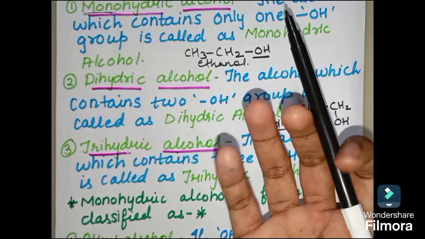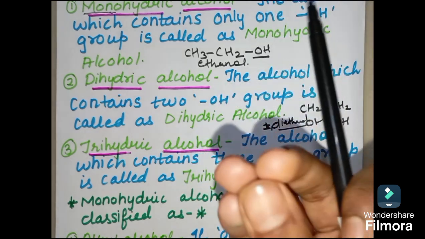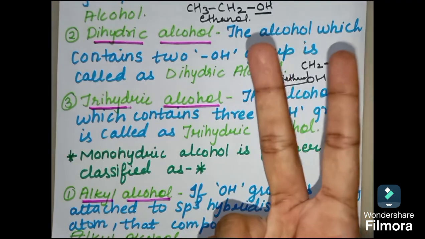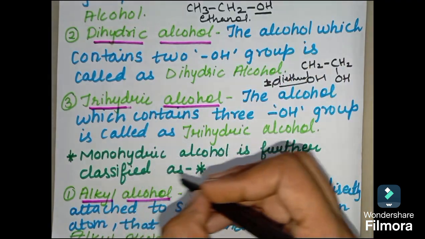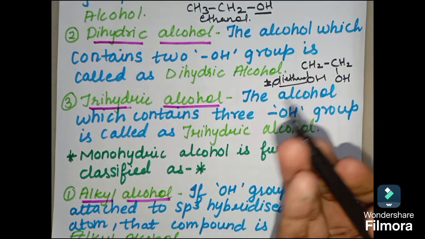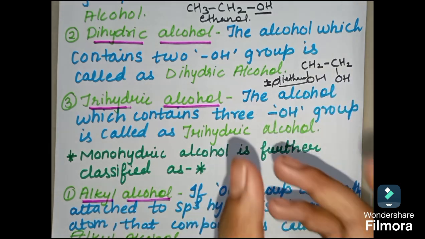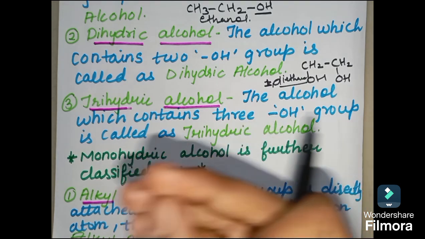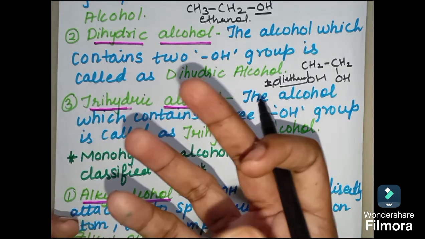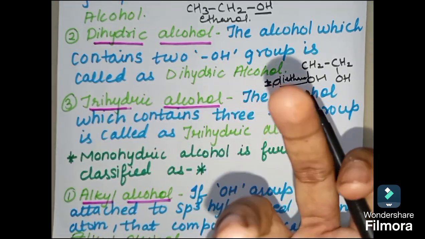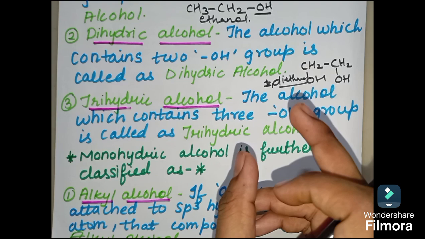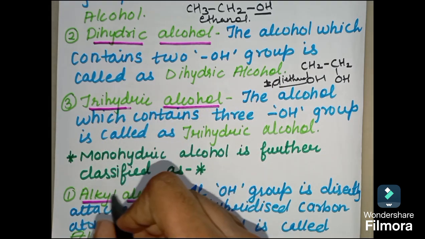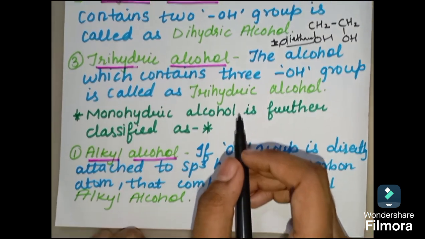Now students, we have studied what is monohydric alcohol. Monohydric alcohol is the alcohol which contains only one OH group. Now we are going to further classify this monohydric alcohol into 2 other species. One is alkyl alcohol and one is vinylic alcohol. Now what is alkyl alcohol? When the OH group is attached to an sp3 carbon atom, a carbon atom which is only single bonded to another hydrogen atom or carbon atom, it is called an sp3 carbon atom, right? So when the OH group is attached to that sp3 carbon, or that single bond carbon, it is called alkyl alcohol. I'll show you an example so you can understand it better.